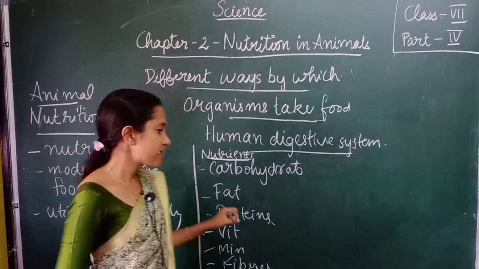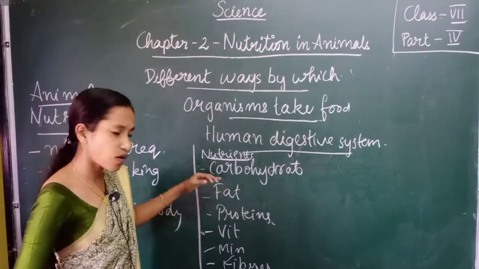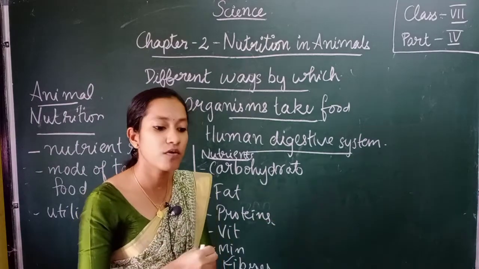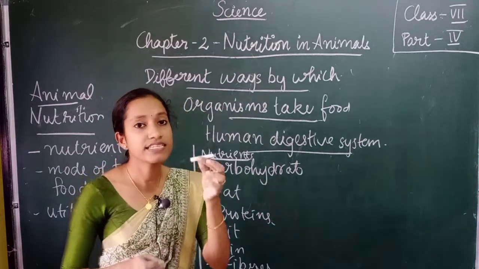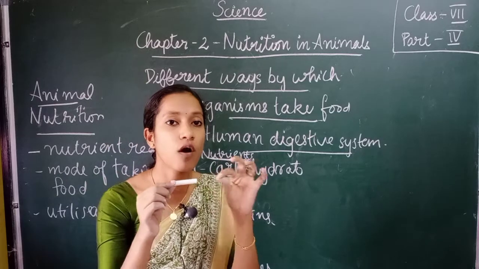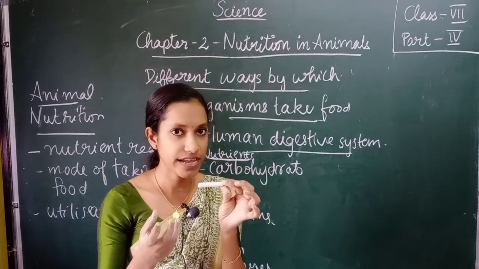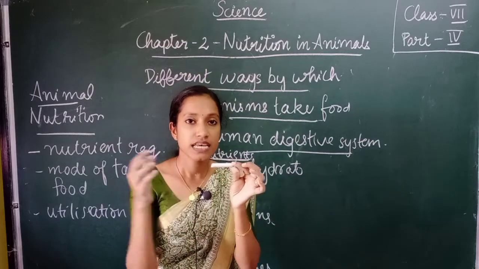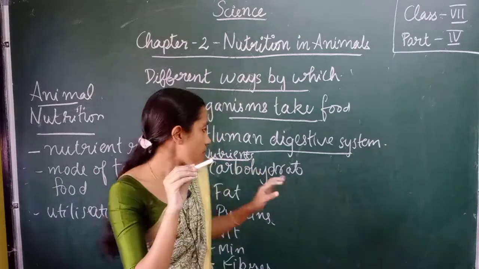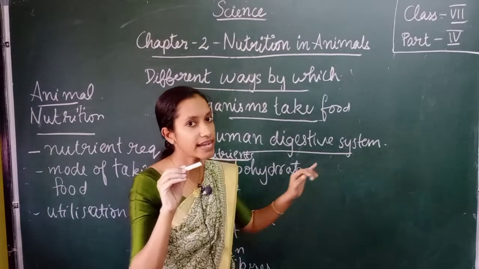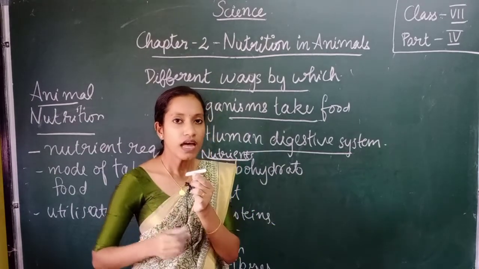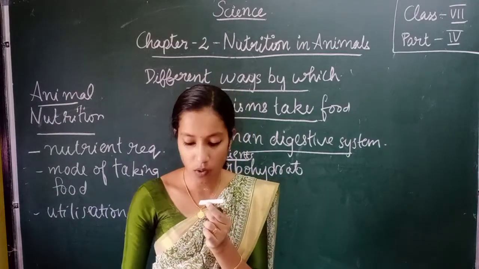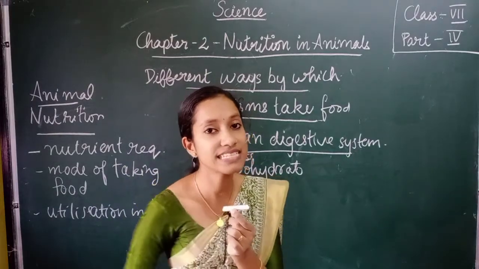Understood? But if you see this carbohydrate or any other nutrient, they are in a complex form only. So imagine this is a complex form of a carbohydrate. They are made up of small simpler units. They all join together to form a complex carbohydrate molecule. Now, our body cannot utilize this as a whole.